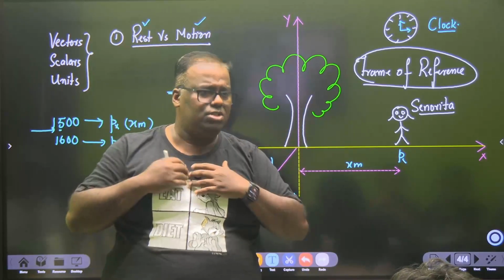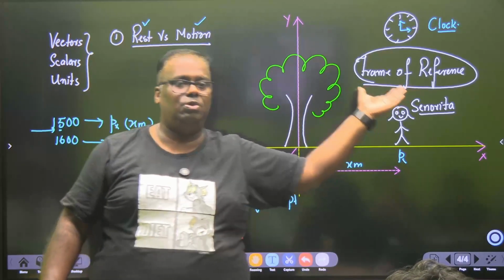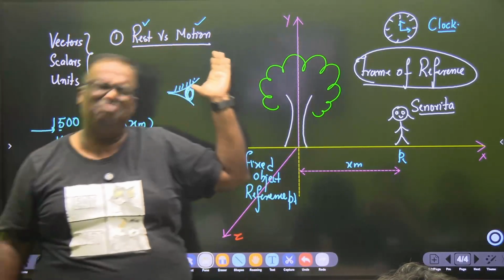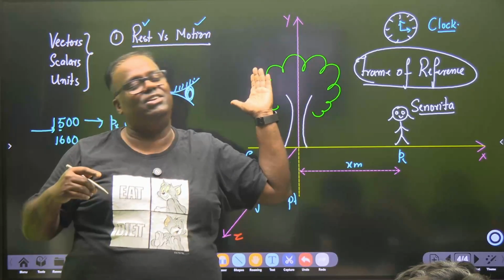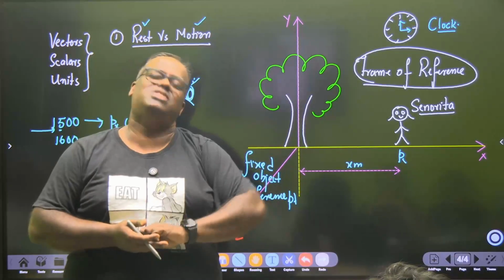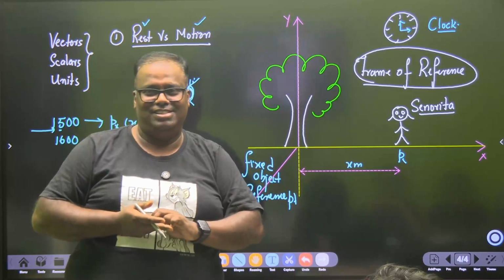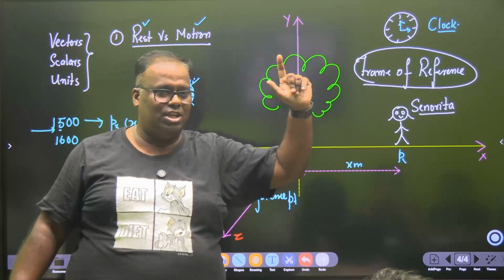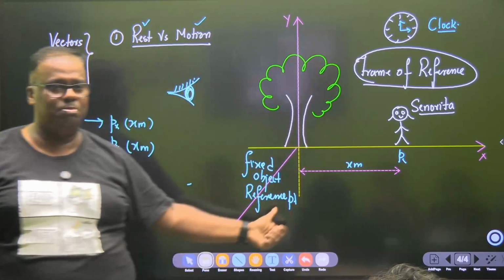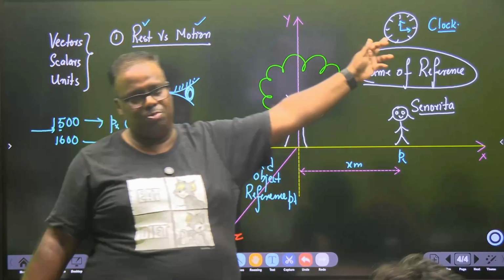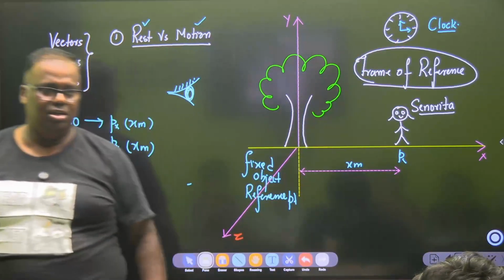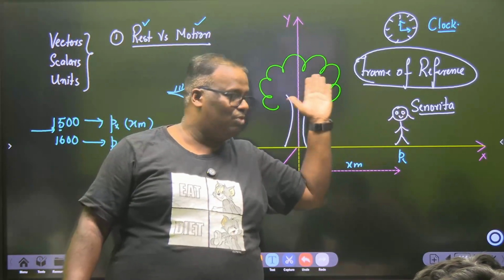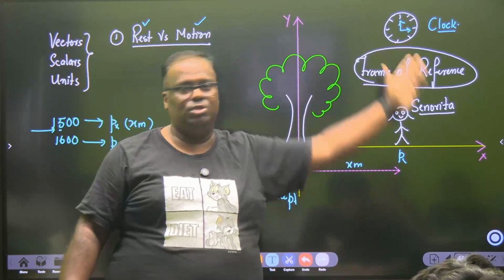In our syllabus, nobody will question you about this. People will ask you, define when a body is at rest. So become that CBSE kid. What is a machine? A machine is a system of blah, blah, blah. So start doing your rote learning. A body is said to be at rest if its position does not change with respect to a fixed object taken as a reference point or with respect to time. And the body is said to be in motion if its position changes with respect to a fixed object taken as reference or with respect to time.